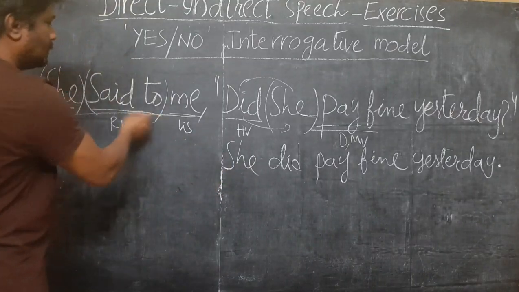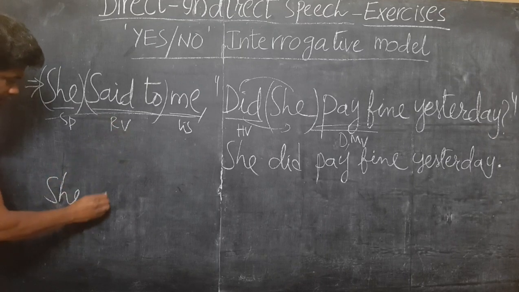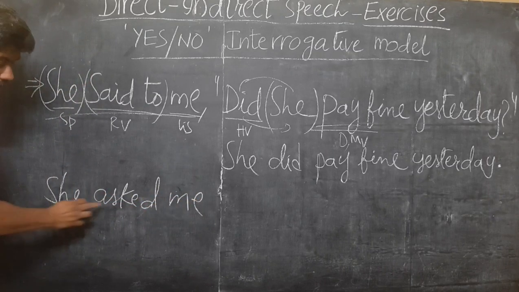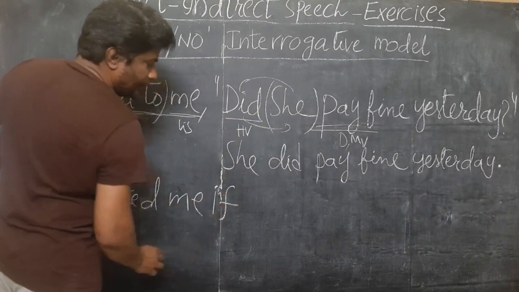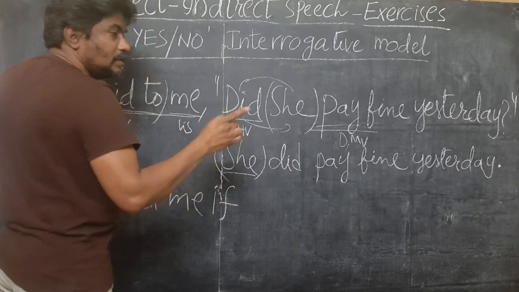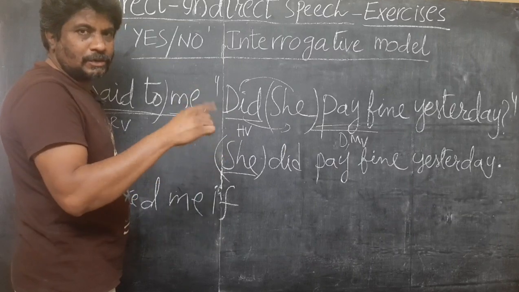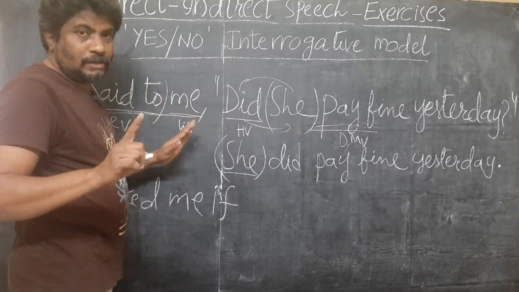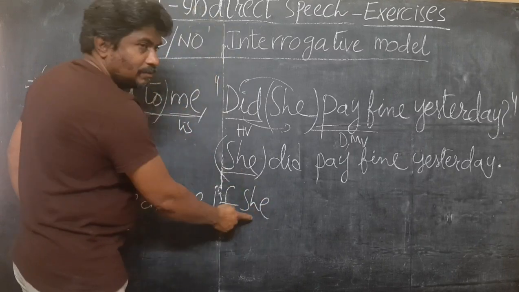Now making changes. Said to, as I always say, you can read as asked or question. The speaker she doesn't change. Said to changes to asked me. See these changes. She asked me. You can write: first change completed. Yes no interrogative, if or whether. I am writing if. Here the subject is a third person reference. I've told you only first and second person subjects change, that means I, we, you. Those related cases, subjective case, objective case, and other case pronouns of I, we, you only change, not any other third person reference. This is a third person reference, so no change. She stays the same.